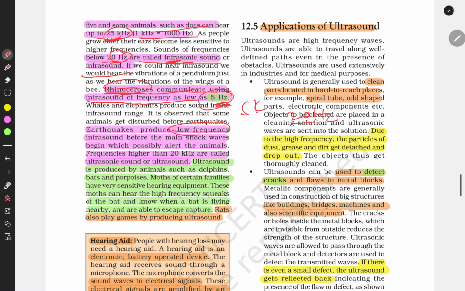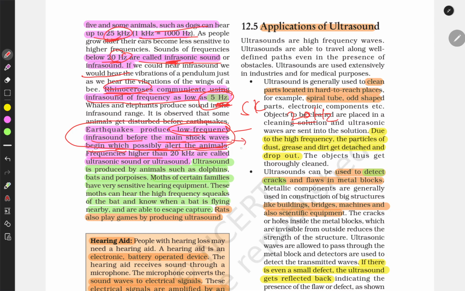Earthquakes produce low frequency infrasonic sounds before the main shock waves begin, which possibly alerts the animals.